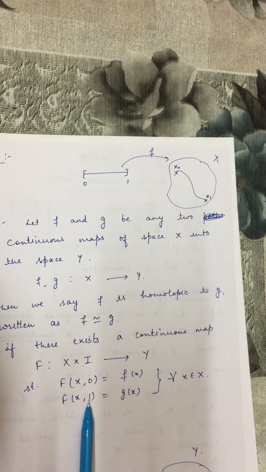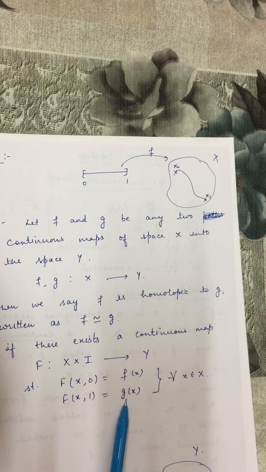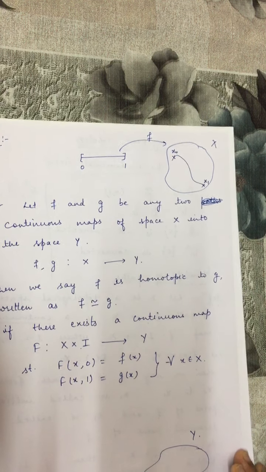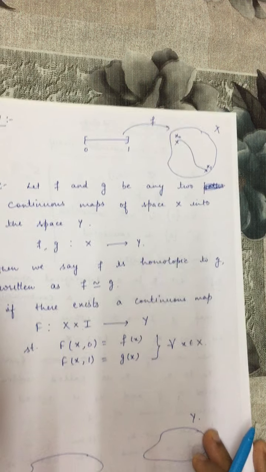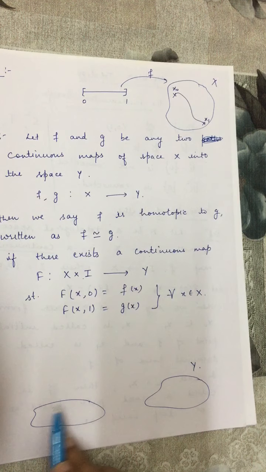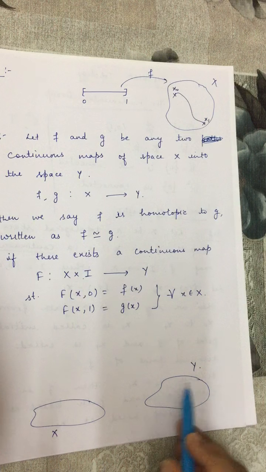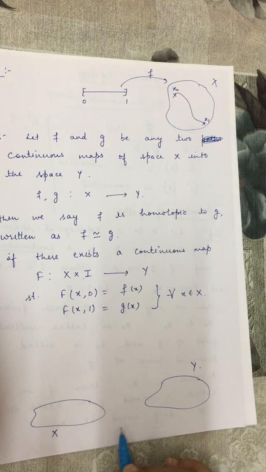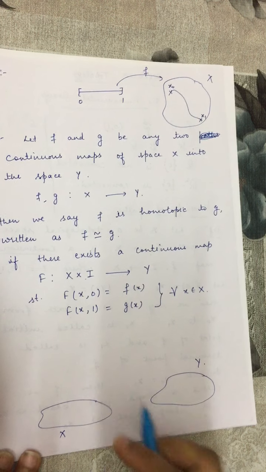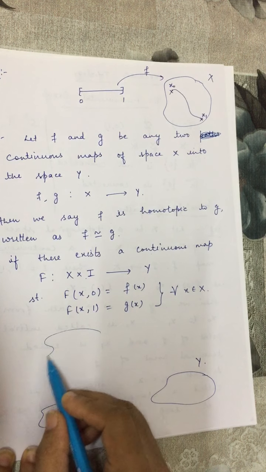So if points on the top of the cylinder go to g, then we say f and g are homotopic to each other, or f is homotopic to g. Diagrammatically we can show it like this. Let us say this is a space x, this is a space y, and we have two mappings from x to y, f and g. Now if we can find a continuous map